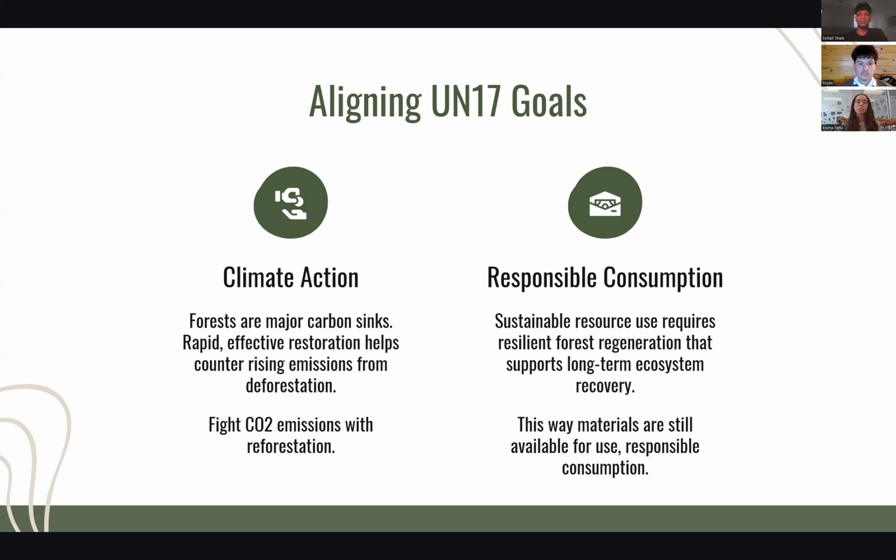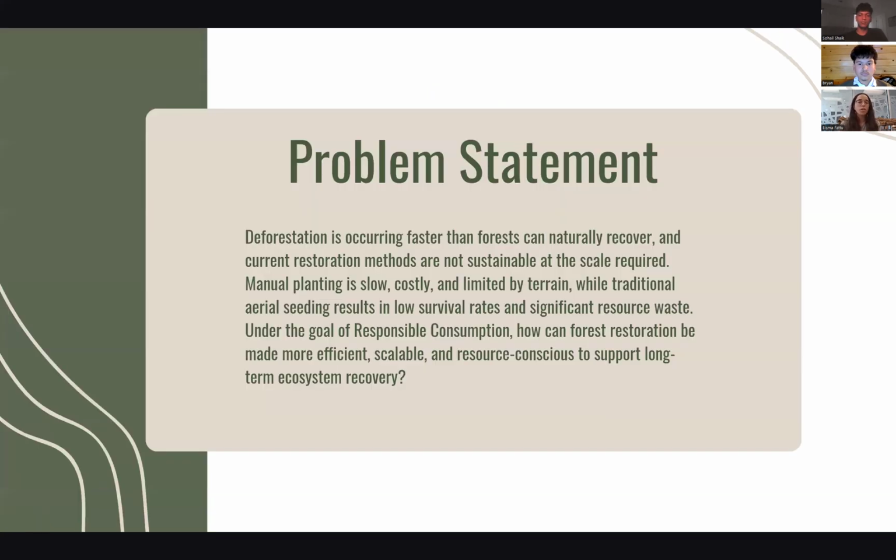So therefore, we chose responsible consumption, as you'll see in the problem statement, and it applies directly to this: deforestation is occurring faster than forests can naturally recover, and current restoration methods are not sustainable at the scale required. Manual planting is slow, costly, and limited by terrain, while traditional aerial seeding results in low survival rates and significant resource waste. Under the goal of responsible consumption, how can forest restoration be made more efficient, scalable, and resource conscious to support long-term ecosystem recovery?